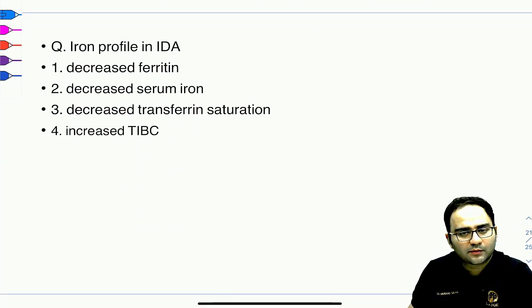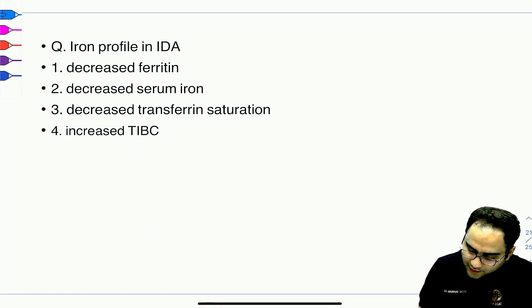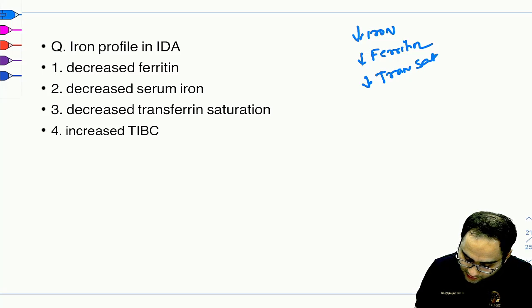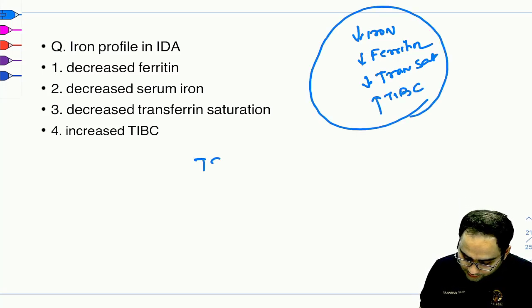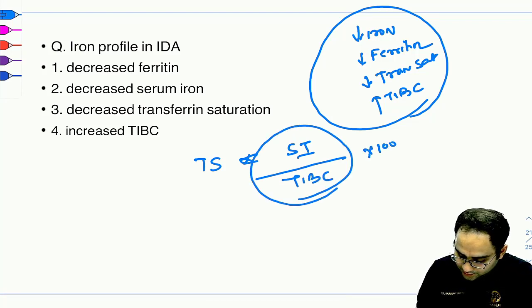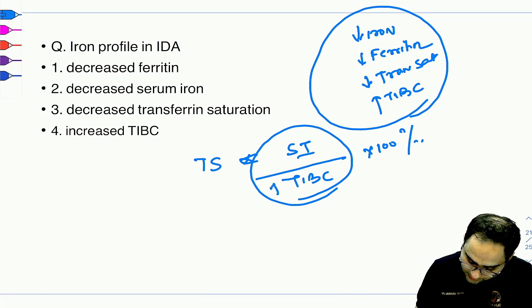Next question was iron profile in iron deficiency anemia. So what we have in iron deficiency anemia? We have decreased iron. We have decreased ferritin, right? We have decreased transferrin saturation, and we have increased TIBC. If you know that transferrin saturation is basically equal to serum iron by TIBC into 100%, so in iron deficiency anemia, this is increasing and this is decreasing.